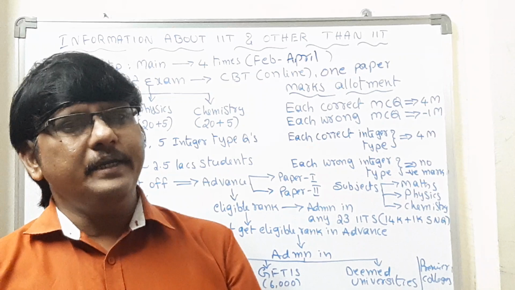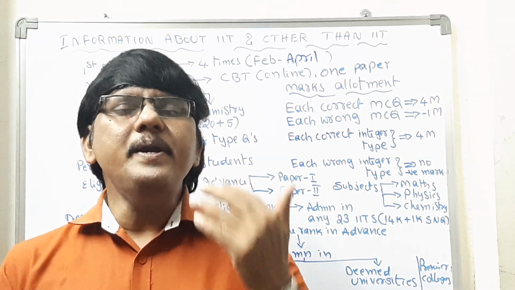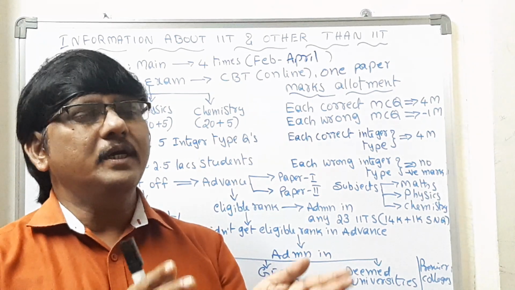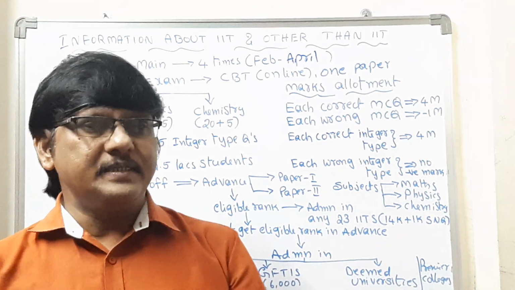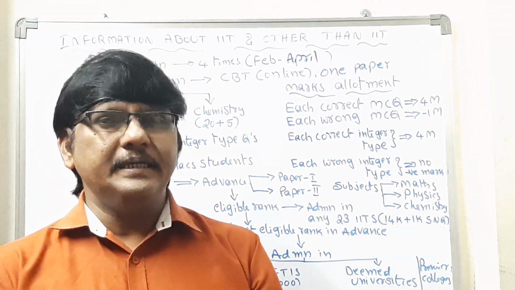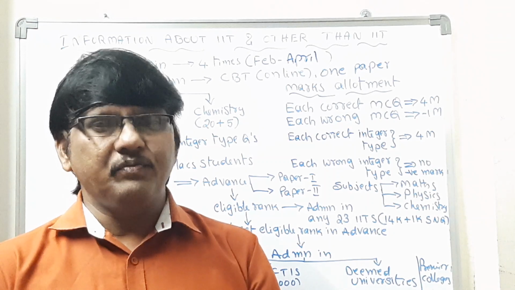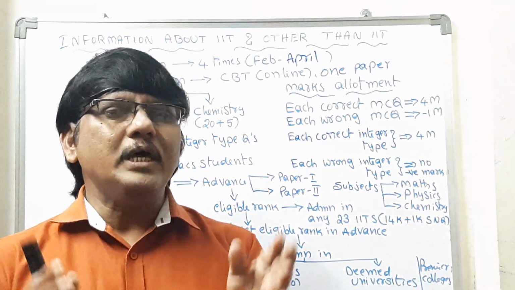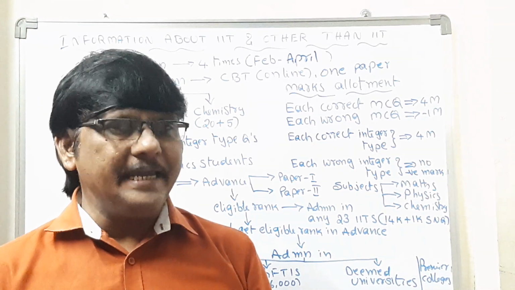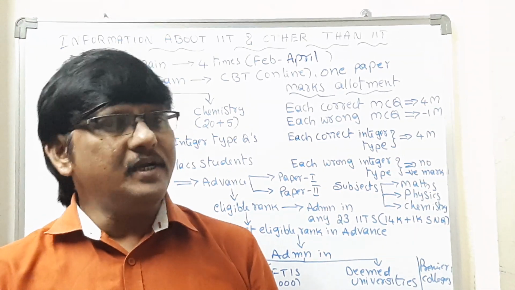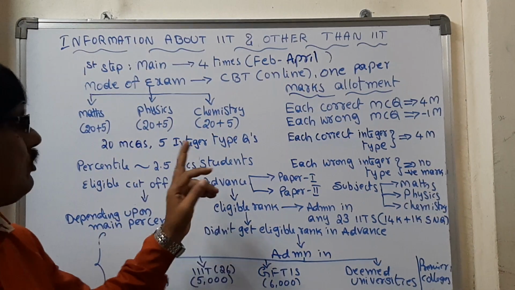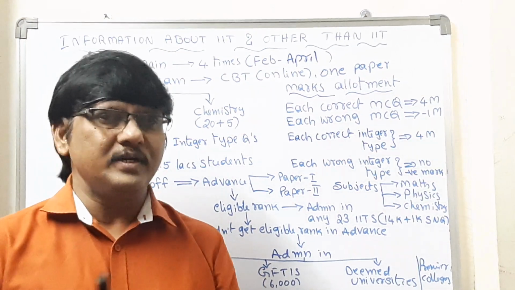Depending upon the percentile and category, you will be given a chance to write the Advanced exam. For example, in 2020, in the general category, the percentile was nearly 90.35. The students who get above 90.35 percentile will be given a chance to write the Advanced exam. Generally approximately 2.5 lakh students are given a chance to write the Advanced exam.